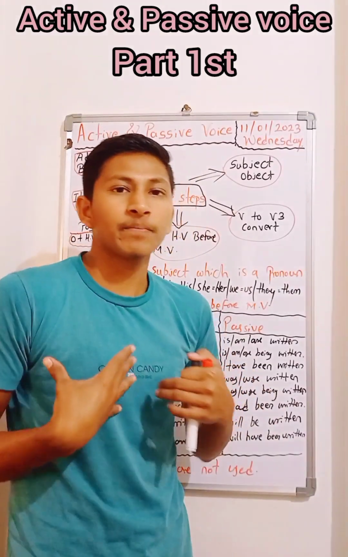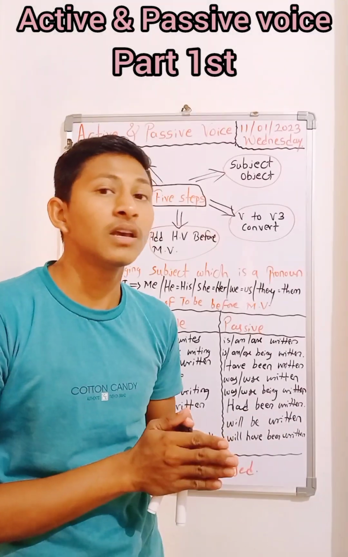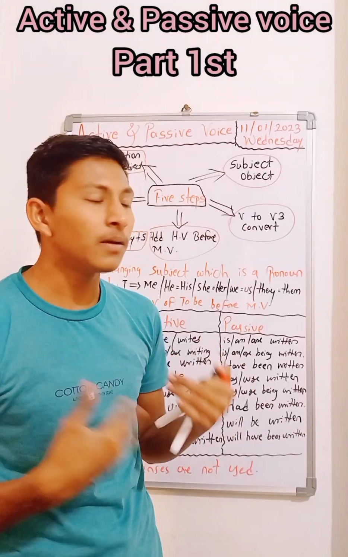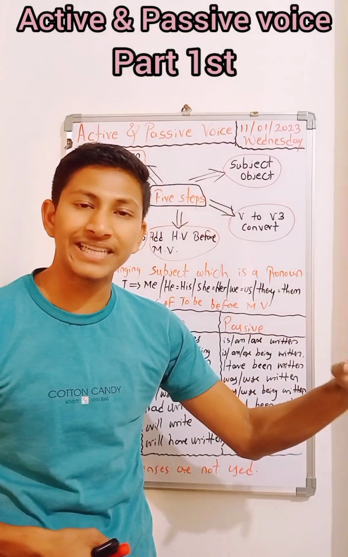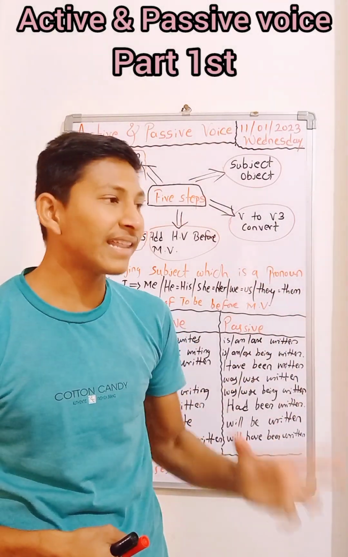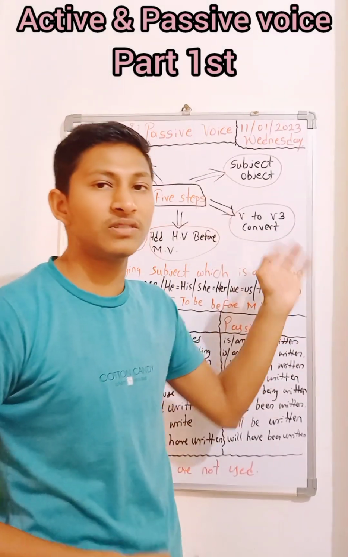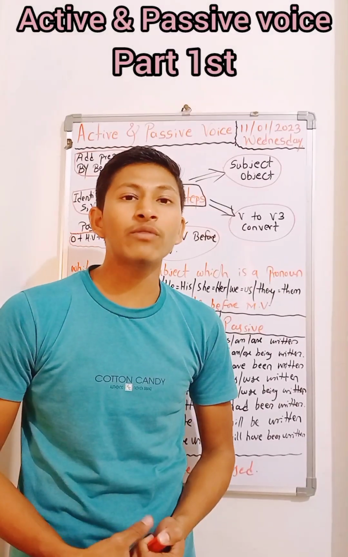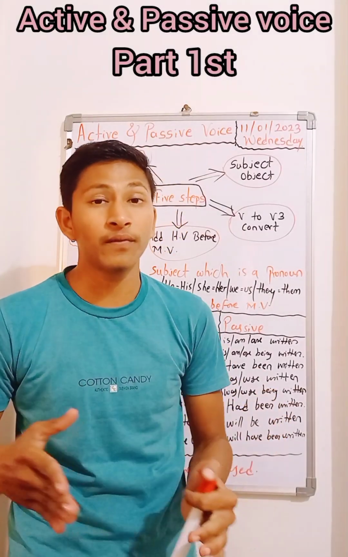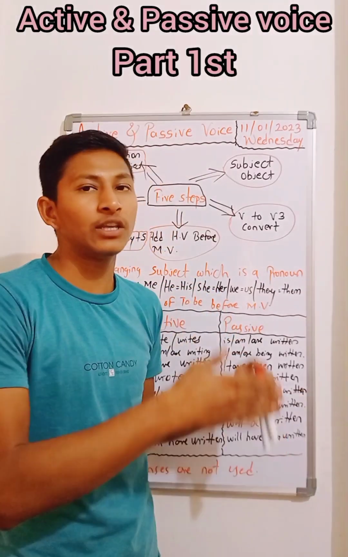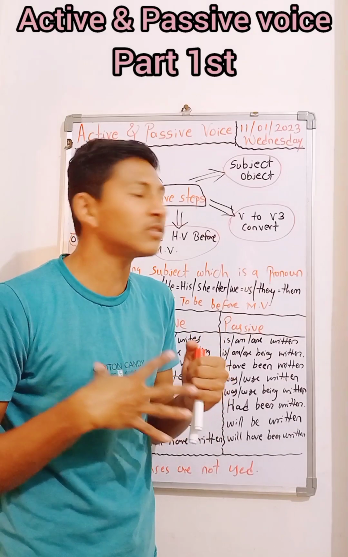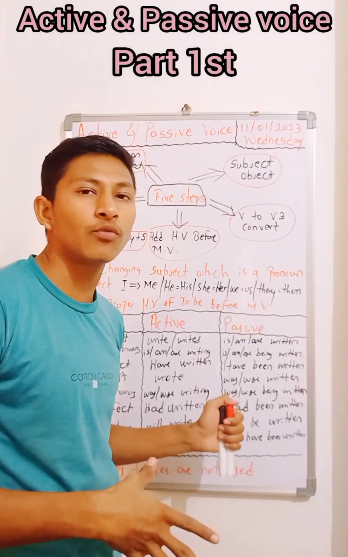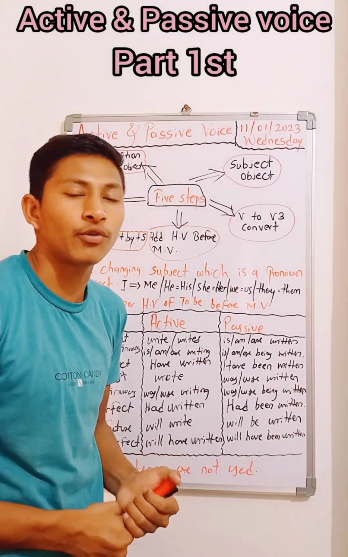If this person is not in favor of mine, but I appreciate his work first of all, at that time we can use passive voice. Again, when we want to emphasize or highlight someone's work instead of his name, we can use active and passive voice. That is the importance of active and passive voice. And there are certain rules that we have to obey to conquer victory over this topic.